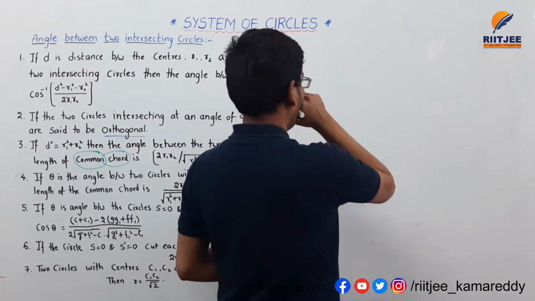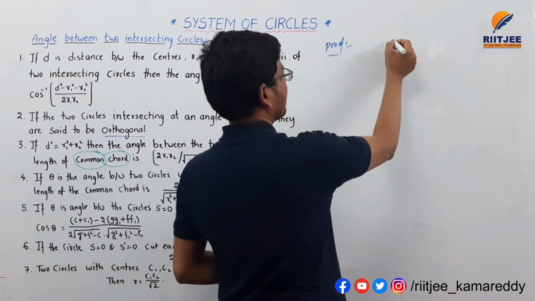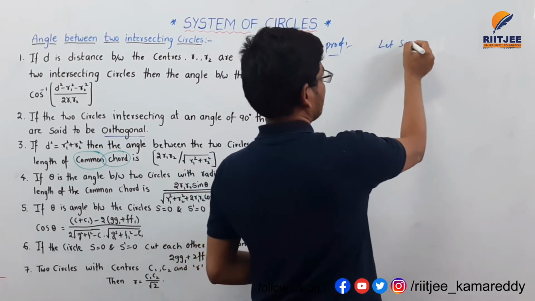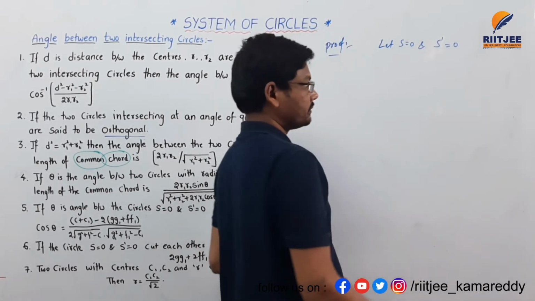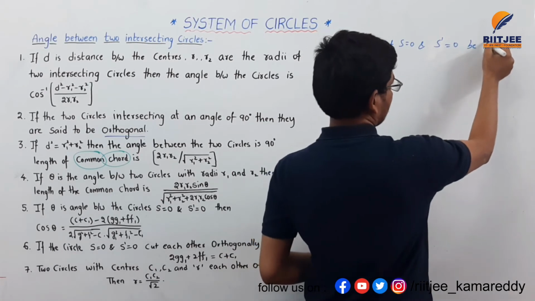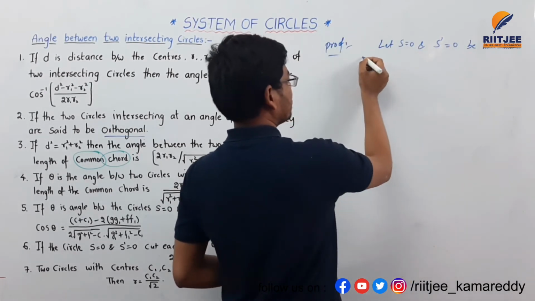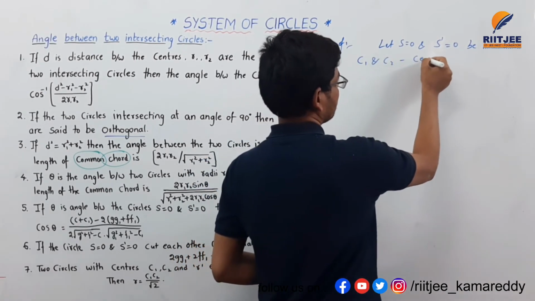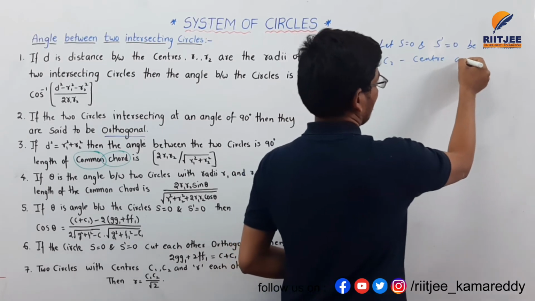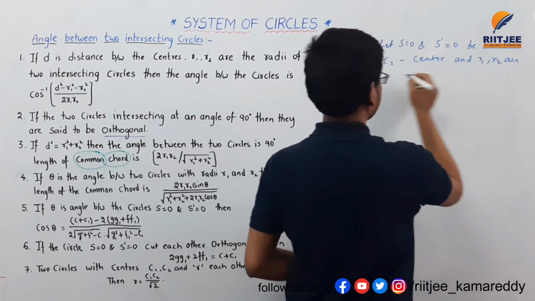Generally, I am taking the proof for this one. Let S equals 0 and S dash equals 0 be two circles, and C1 and C2 are the centers, and R1, R2 are the radii.